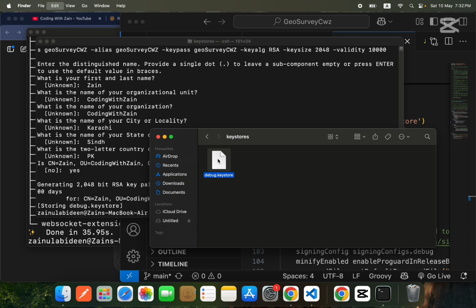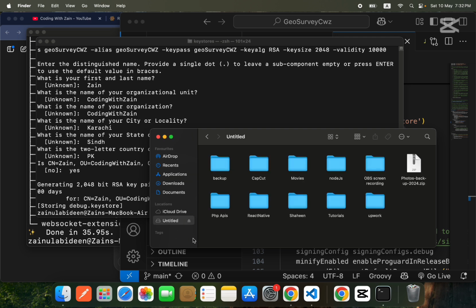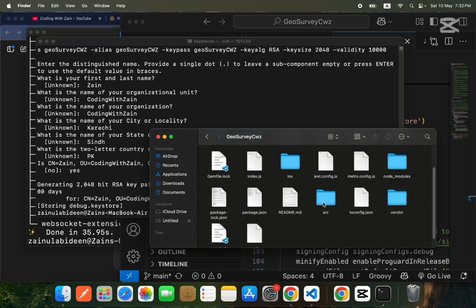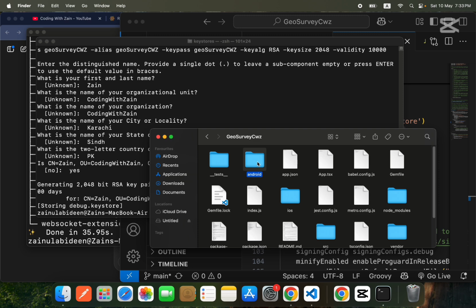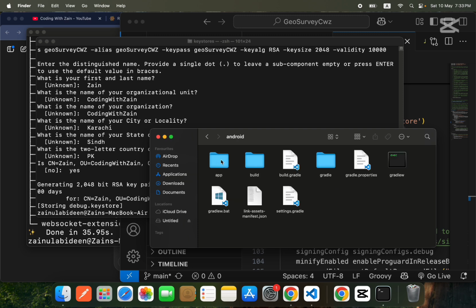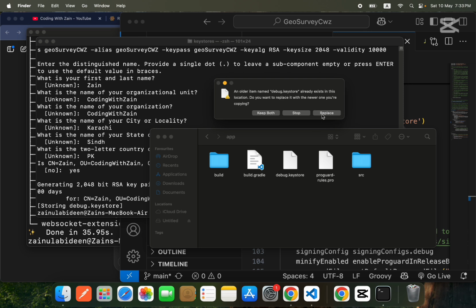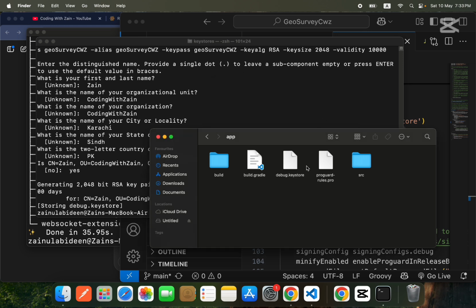Now guys, you need to just copy your keystore and go inside your project folder. So React Native, this Android app. Now I will paste it and I will replace it with the new one.